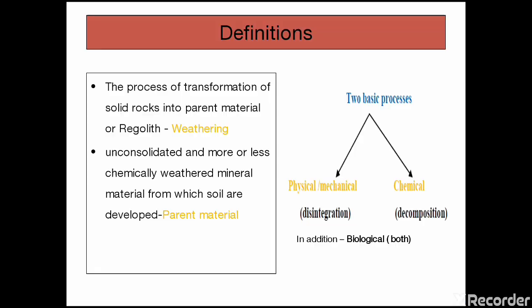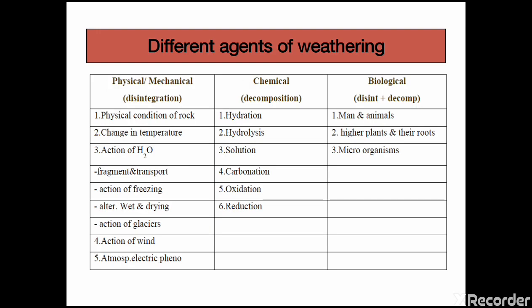And what is weathering? Weathering is a process where the solid rock is converted into a parent material. This parent material is also called regolith, and parent material is the base through which the soil is developed. So you know the two processes, which are disintegration and decomposition.